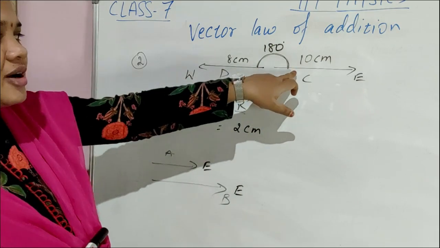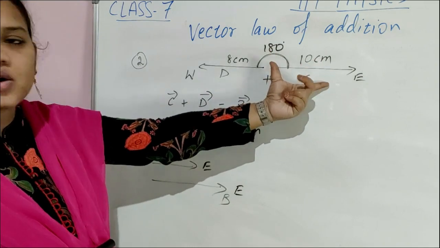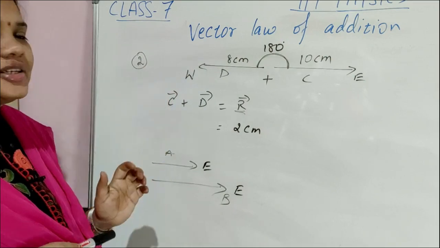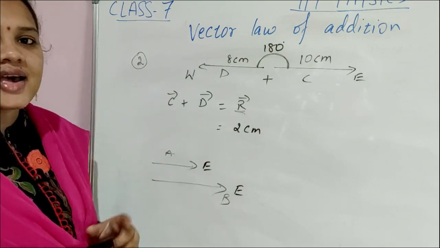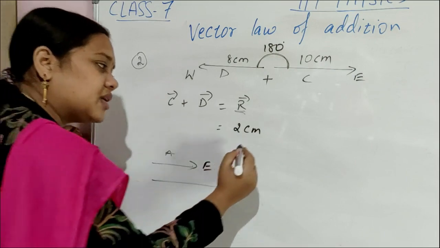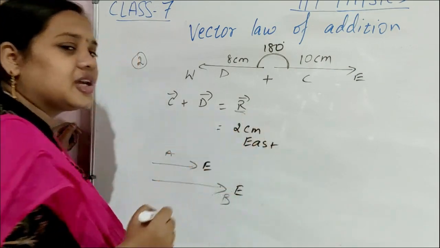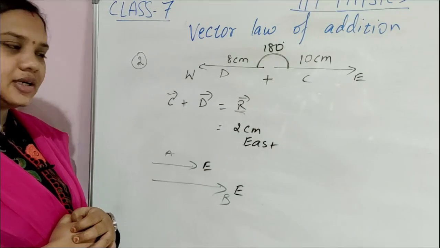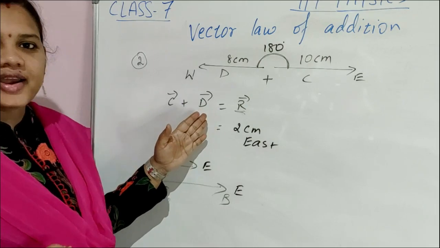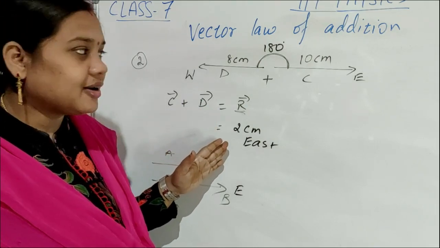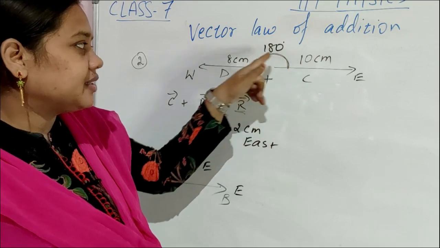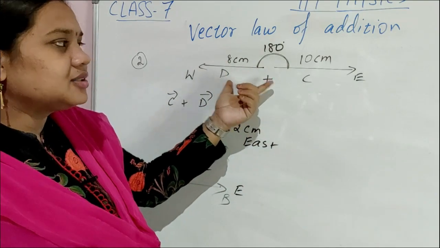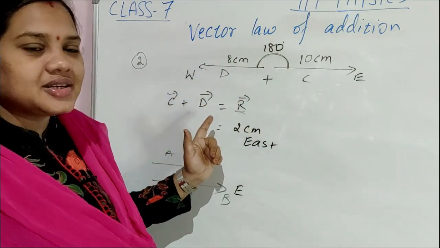Say, yeah, which vector? Vector C is having more magnitude, 10 centimeter. Vector D is having less magnitude, 8 centimeter. So, which vector is having more magnitude? That is only the direction of the resultant vector. Clear? So, the magnitude of the resultant vector is 2 centimeter because we have to subtract 10 centimeter minus 8 centimeter, 2 centimeter. Why we subtracted? Because the vectors are in opposite direction.